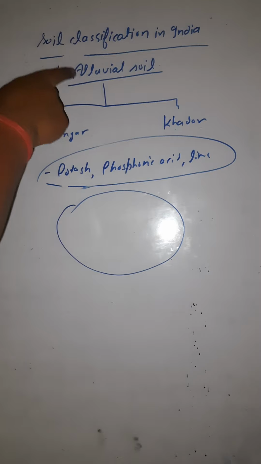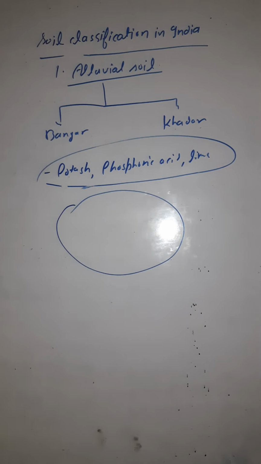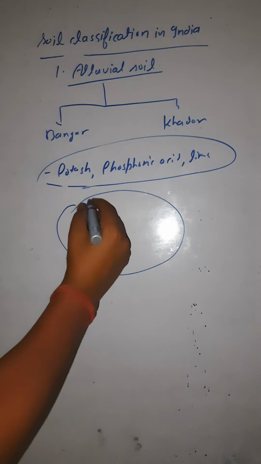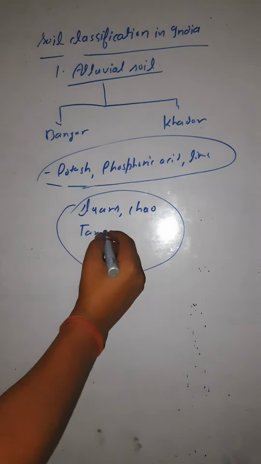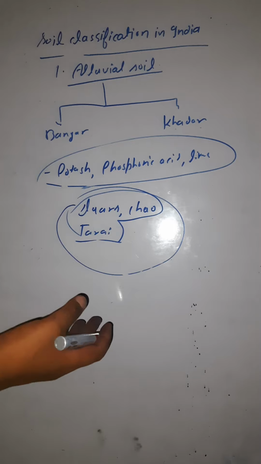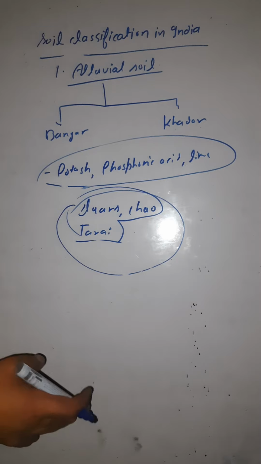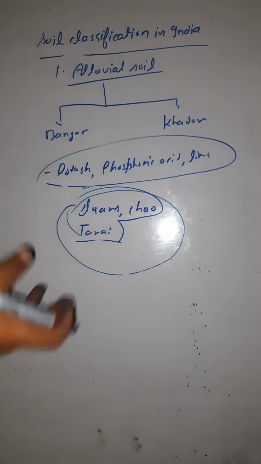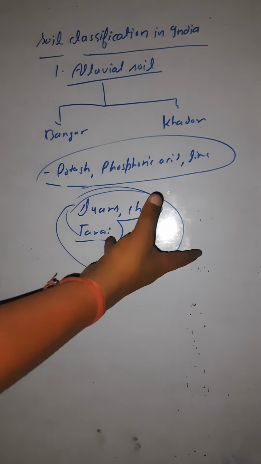You can find this alluvial soil mostly in the northern regions of India. Such regions where we find alluvial soil are known by different names: we have the Bhabar and Duars, we have the Chaur, and we have the Tarai region. So these regions, which have alluvial soil, are known as Duars, Chaur or Tarai. It is widespread mainly in the northern part of India.